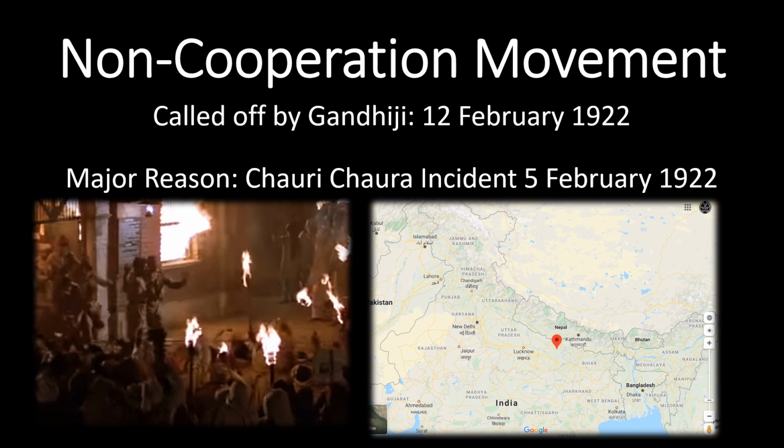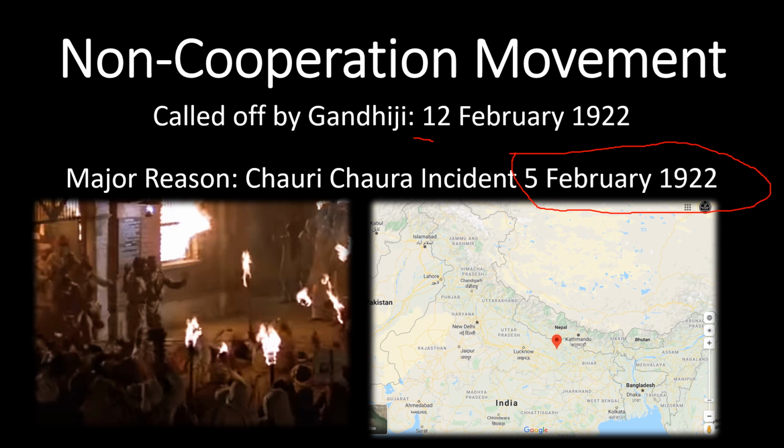We even boycotted their textile, English cotton made in British factories. But did we have enough quantity of khadi or Indian textile? No. But what happened on 5th of February 1922 was disastrous and could not match with Gandhiji's ideology, and that is one of the major reasons that Gandhiji called off the non-cooperation movement.